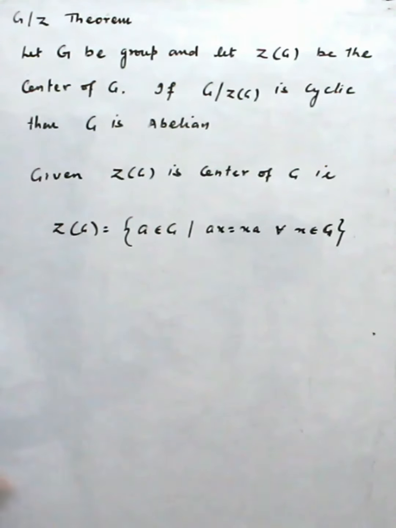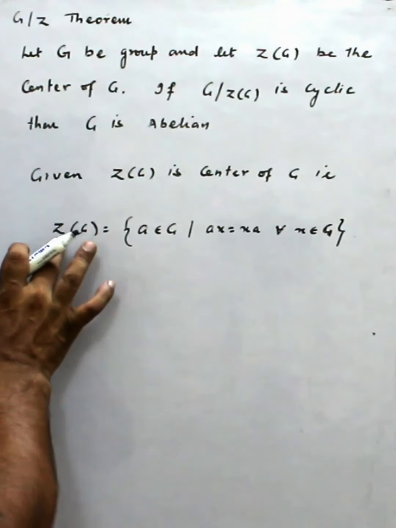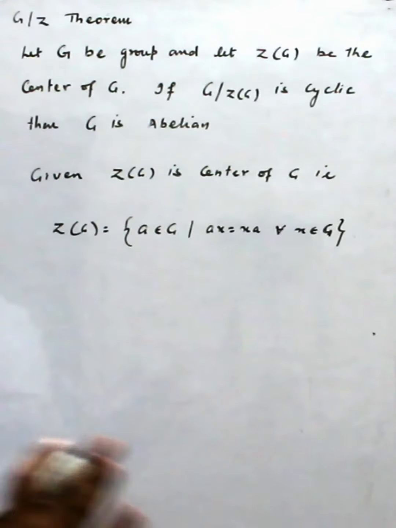So at least one element is always there, and we have already proved that Z(G) is a subgroup of G.